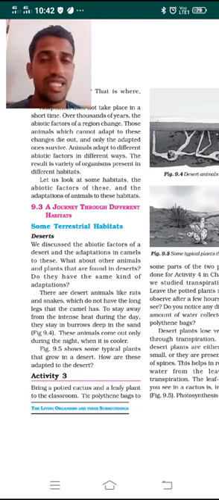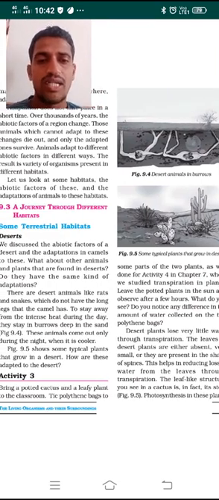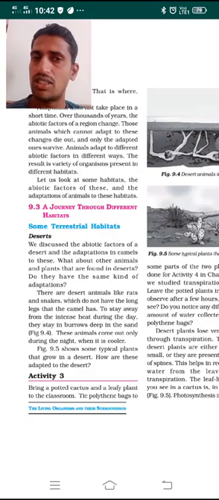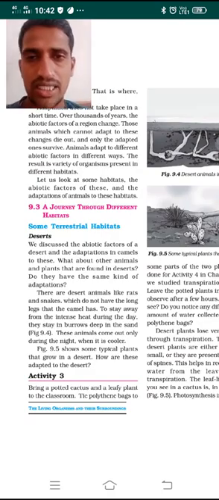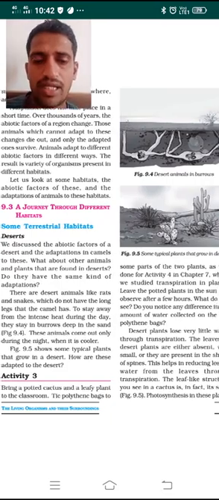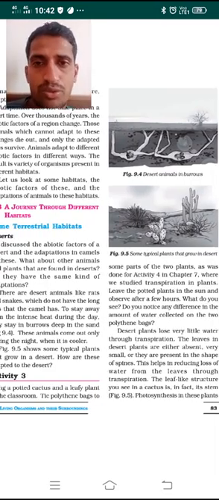Yes, it is very wonderful here. To study the plants, there is one small activity given. Let me explain it. Take one potted cactus plant and another, leafy plant. Take both, the leafy plant and the potted cactus plant, and tie a plastic polythene bag to some parts of these two plants.